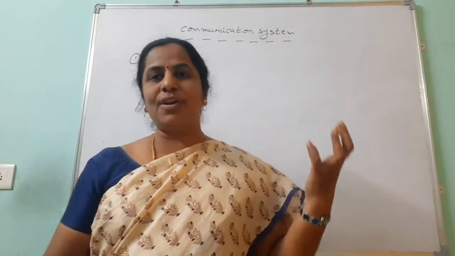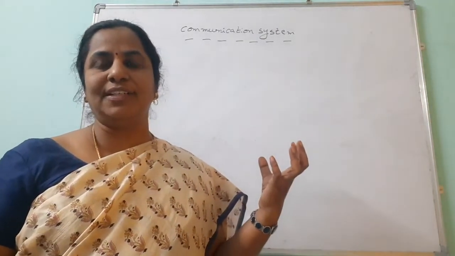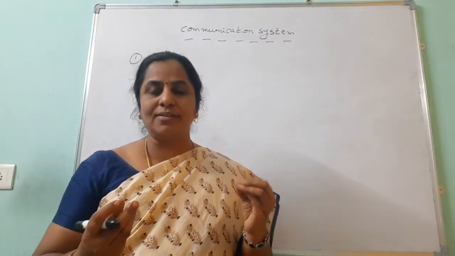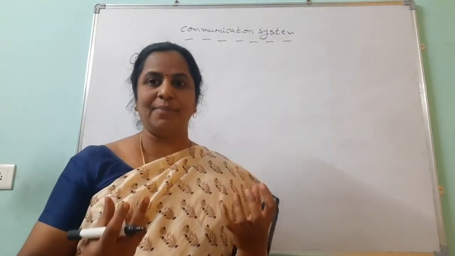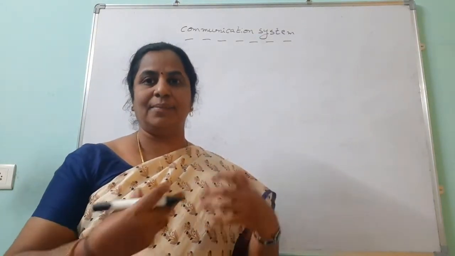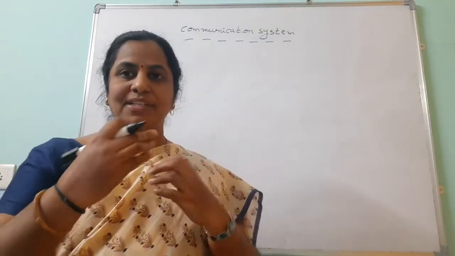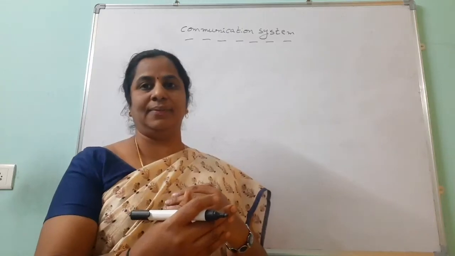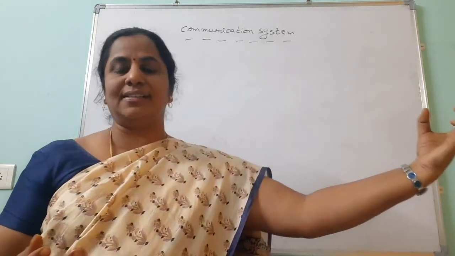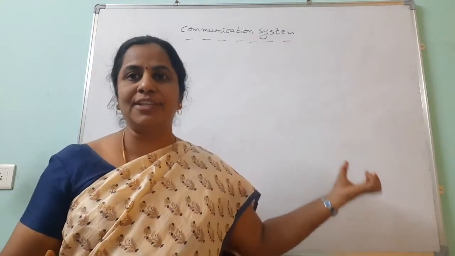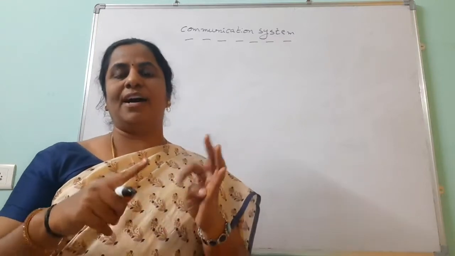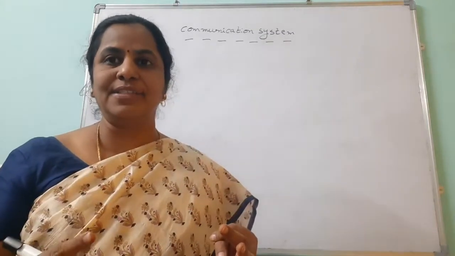What is the role of the transmitter? Suppose I am using one language, English, and I am giving information about communication. This information is converted into a signal and sent to the receiver through a medium. The medium may be cable or wireless, and here we are using the signal.